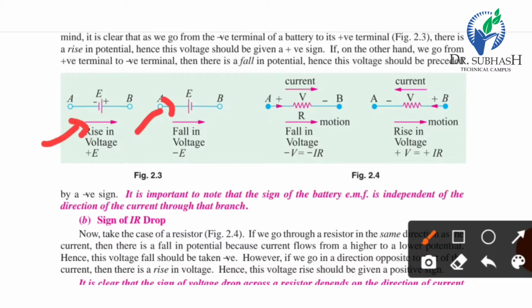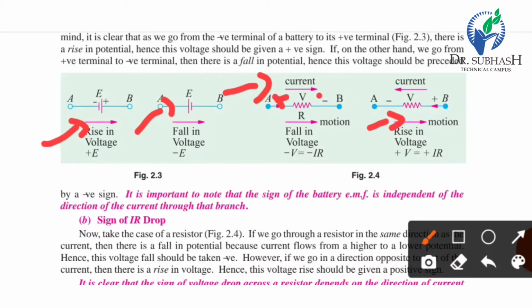Here the current direction is left to right, so for the resistor we write plus and minus, which is a fall in voltage, so it is minus IR. But if the current direction is different and our motion is left to right, then it is a rise in voltage and the value is plus IR.